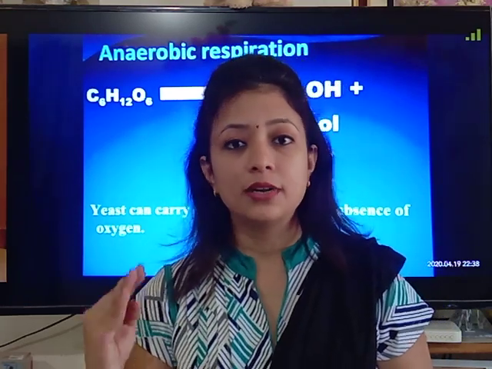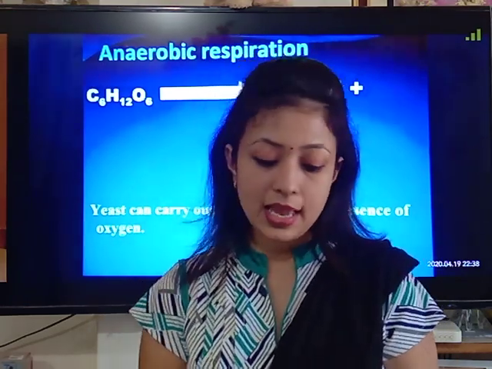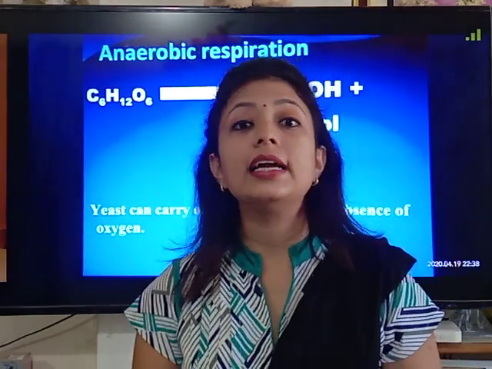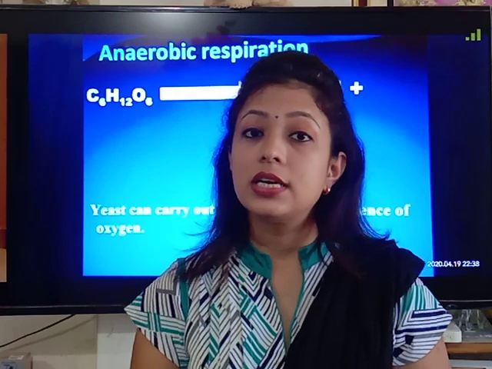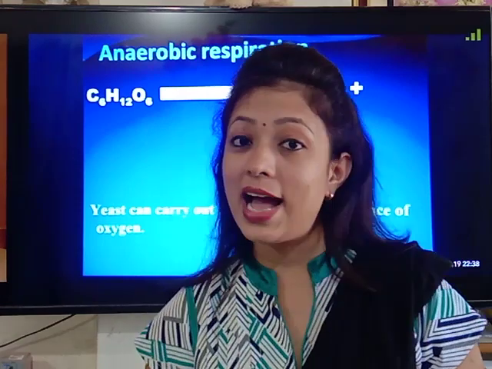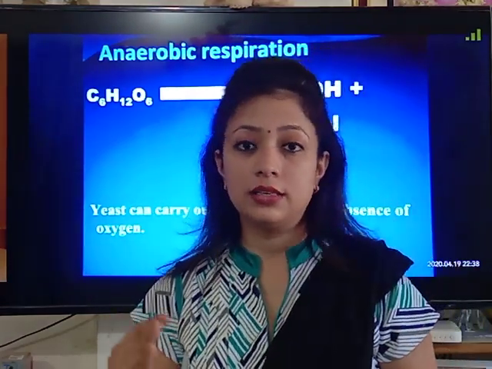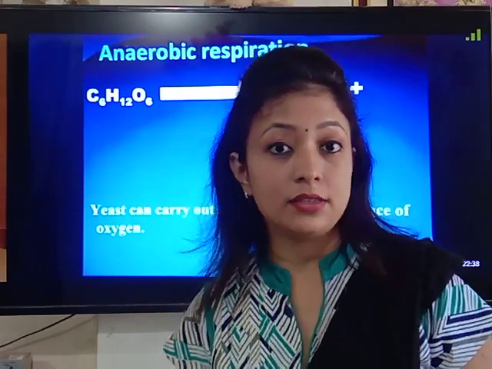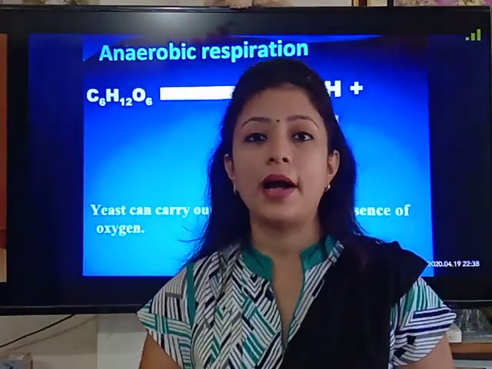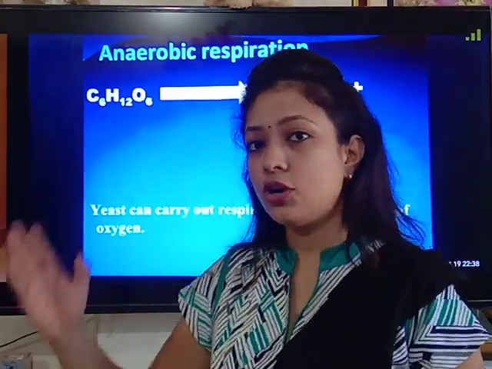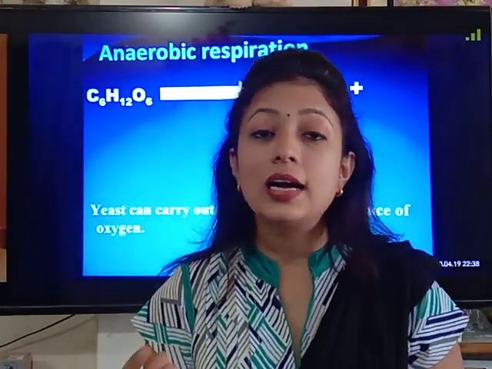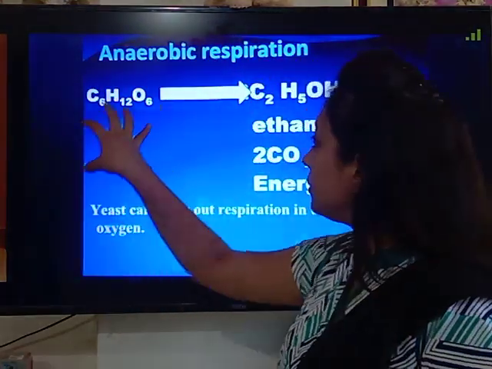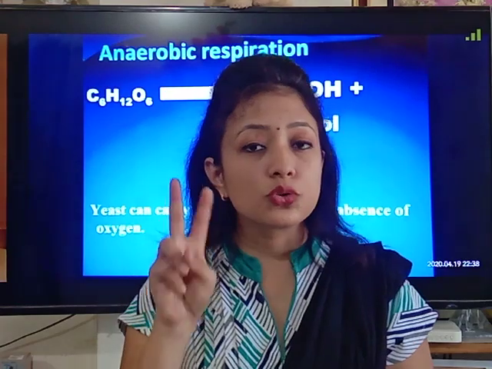I'll tell you the formula of pyruvic acid. Its formula is CH3-CO-COOH. This structure contains 3 carbons. So this glucose will break into 2 pyruvate. This process happens in the cytoplasm of the cell itself, and the conversion of glucose into pyruvate is called glycolysis. Now children, this glycolysis process produces 2 ATPs.